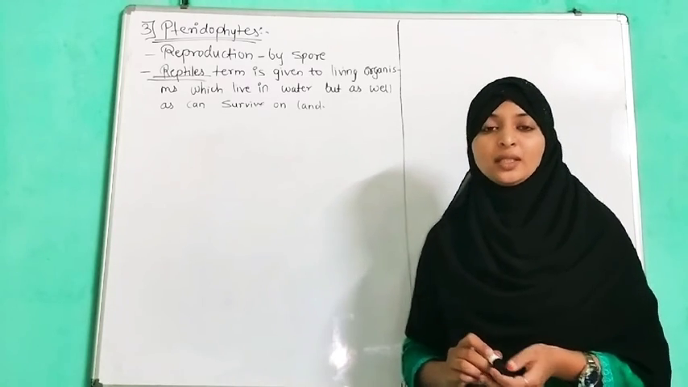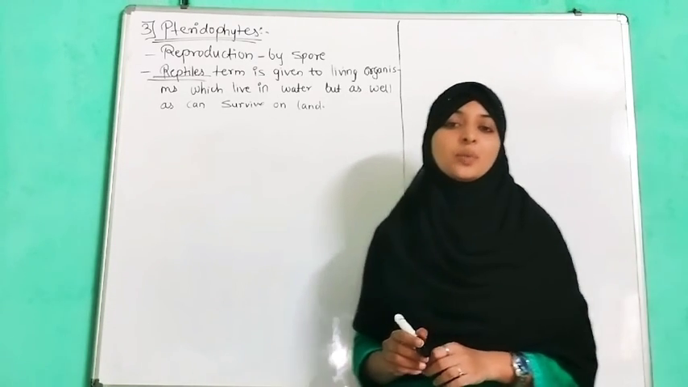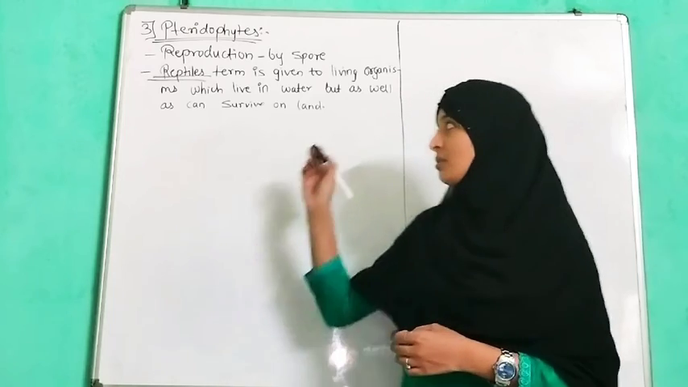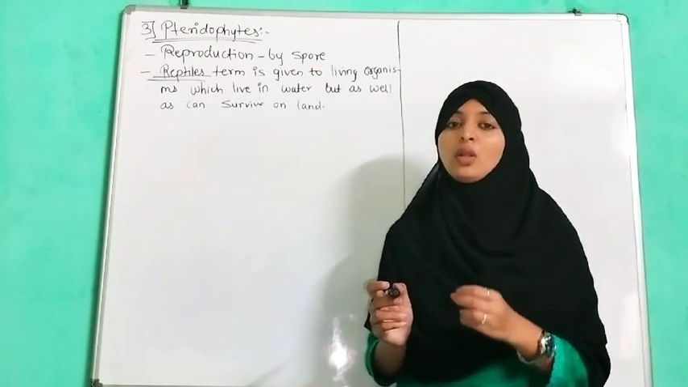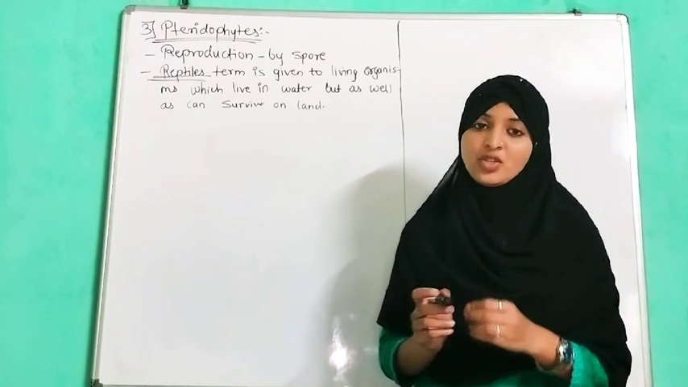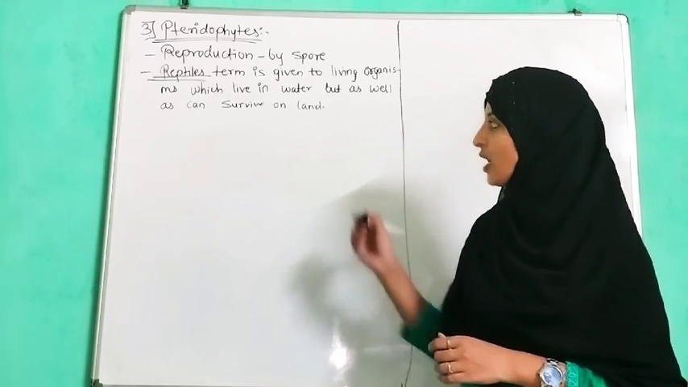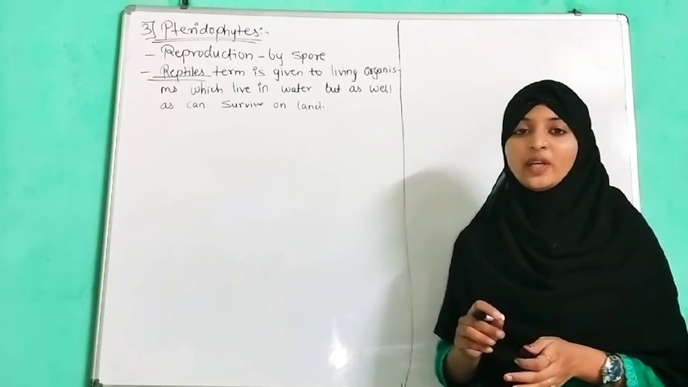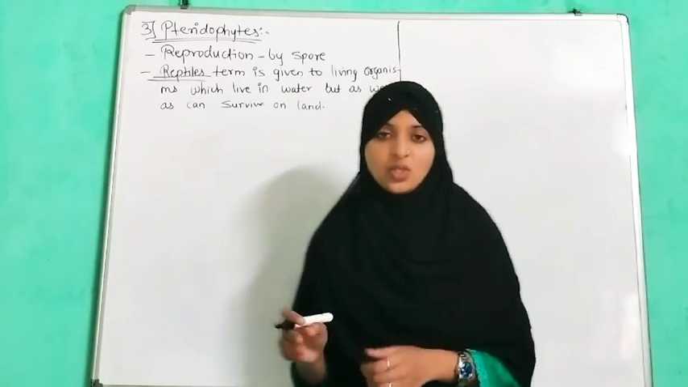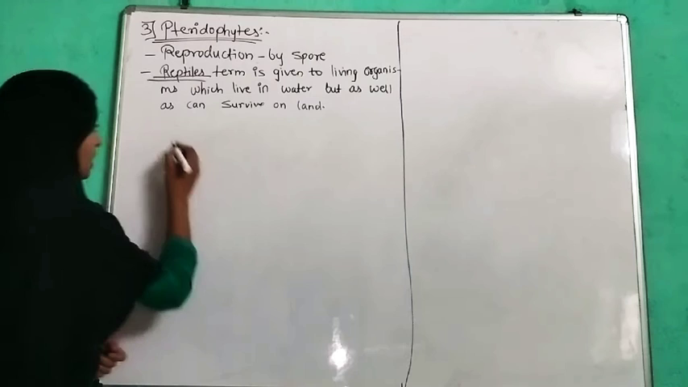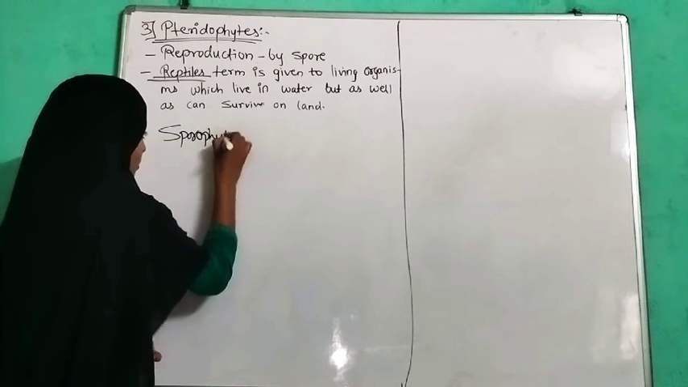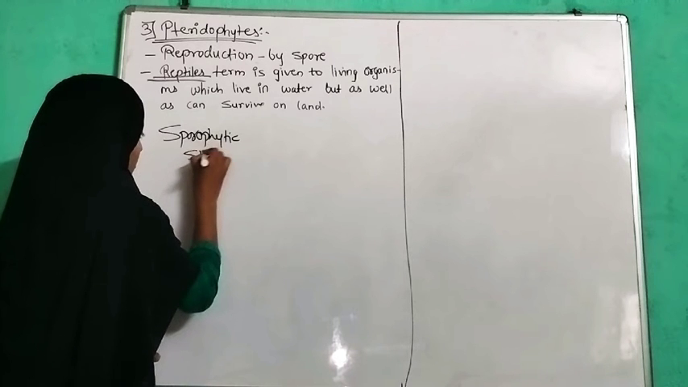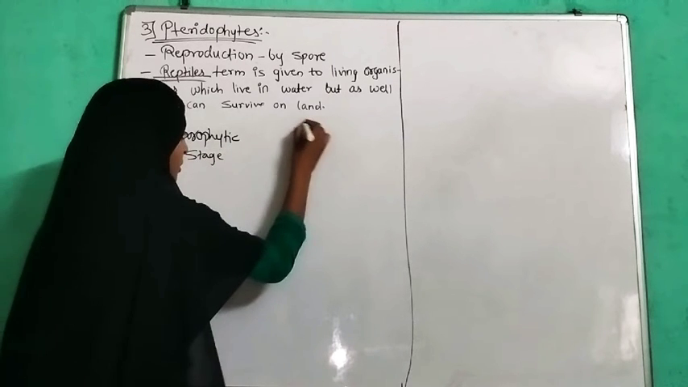We know that the sporophytic stage is the dominant stage of their life, meaning in pteridophytes, and the gametophytic stage is a small, short-living stage of their life cycle. So now we are going to discuss the sporophytic stage and the gametophytic stage.